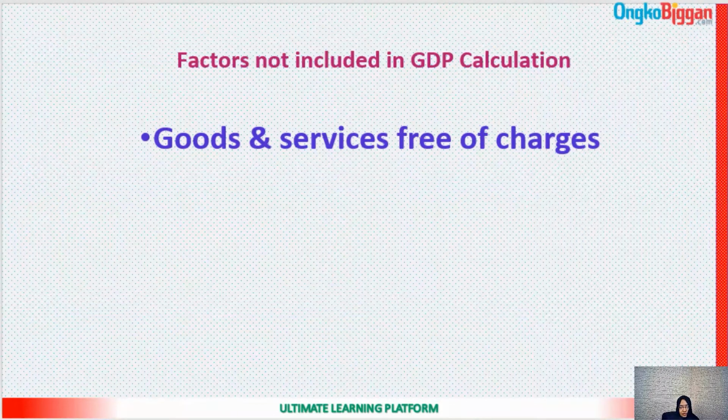So whenever no transaction, no buying or selling through the market is done, these are called goods and services free of charge, and these are not included in GDP calculation.